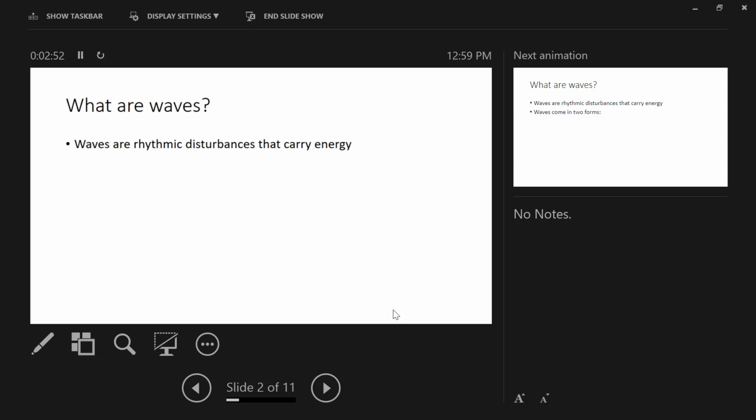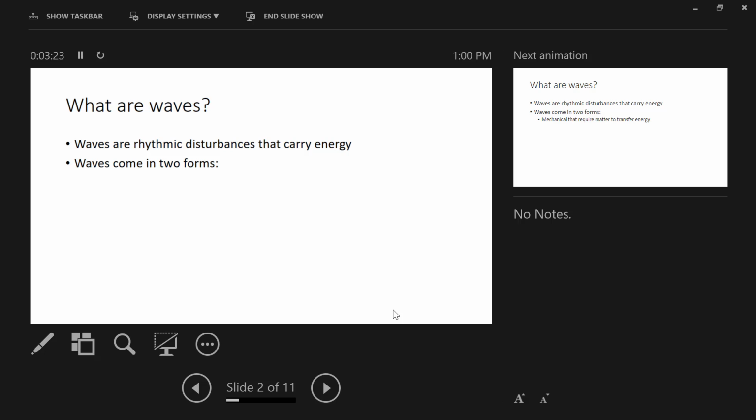The capacity to do work, which means that when we think of waves as carrying energy, these waves have the capacity to do work, which makes a lot of sense when you think that light is a wave and has the capacity to do work, right? To warm things up, to facilitate photosynthesis and other phenomena.